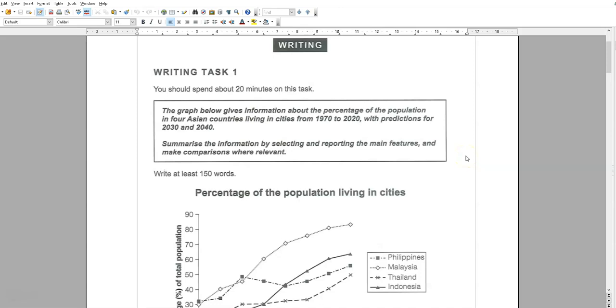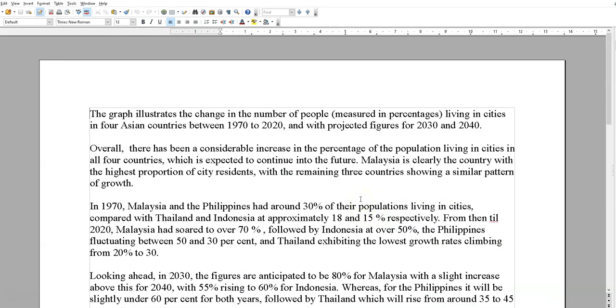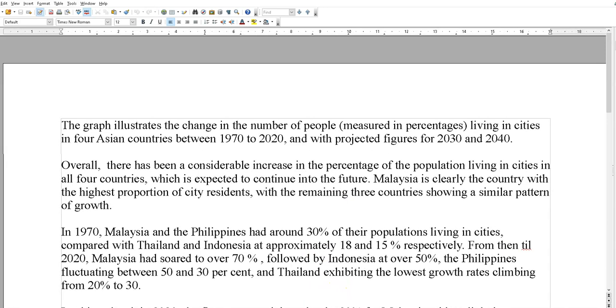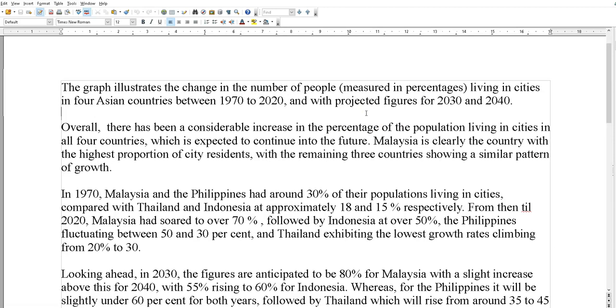So let's have a look. I've got mine, and I've got some to have a look at. Like I keep saying, all you need to do for your introduction is keep it simple, just paraphrase. The graph illustrates, depicts, shows a change in the number of people, measured in percentages, living in cities, for four countries. So that's pretty straightforward.